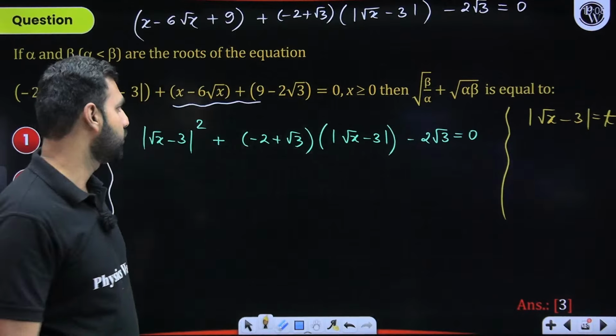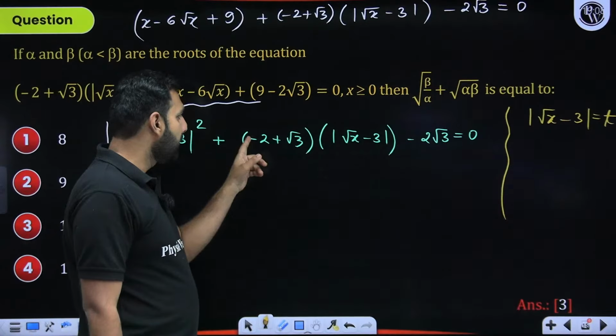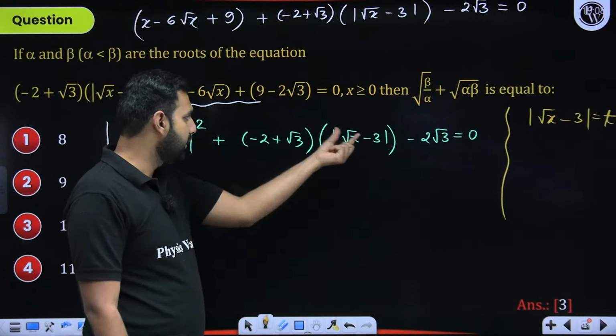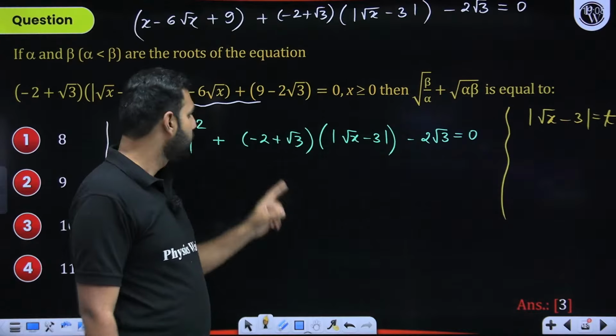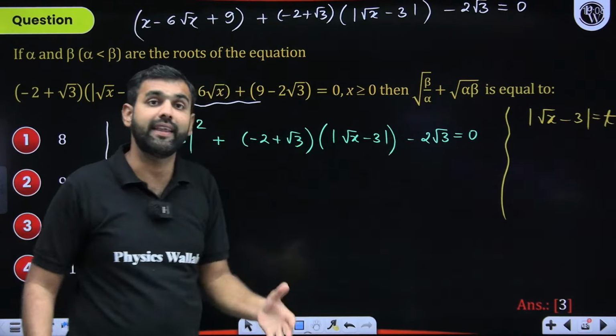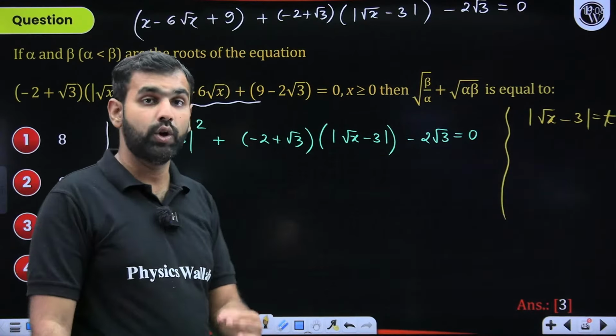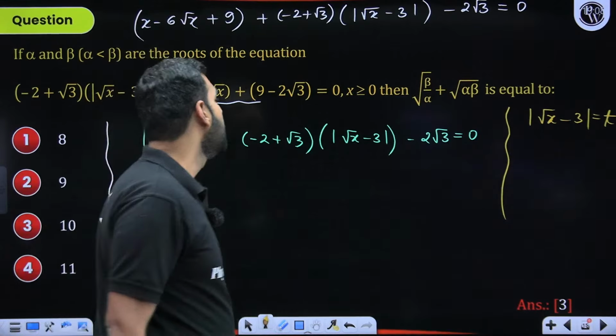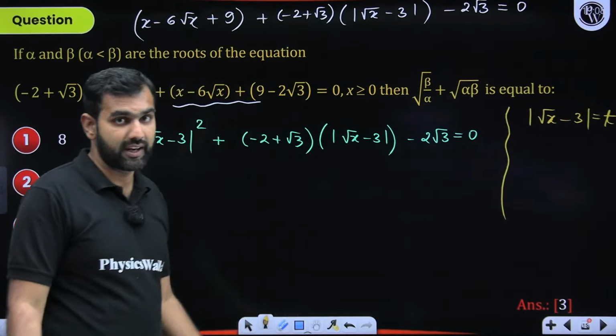I hope you're understanding this. So with this coming into picture, minus 2 plus root 3. So minus 2 into this plus root 3 into this. So minus 2 into root 3 is minus 2 root 3. So this is sum, this is product. They have already given it in this form. So can I not split it? It is already given in the middle term splitted form, if you are understanding my words very clearly.